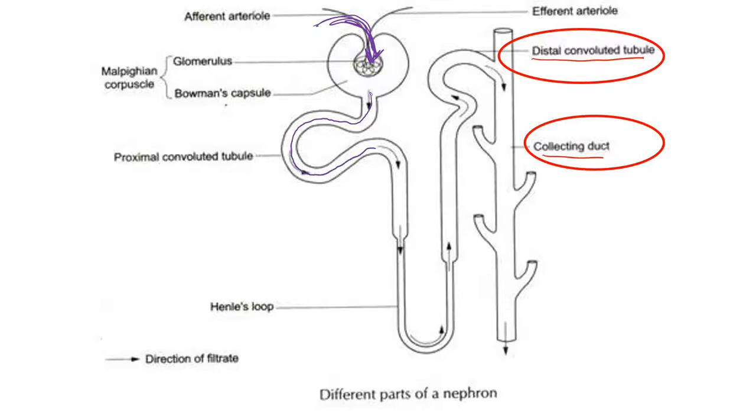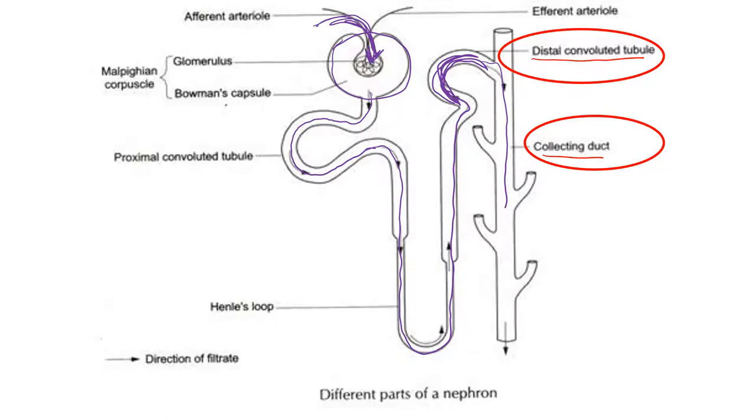If you remember your terminology, proximal means closer to, distal means further away. Well, what are we closer to? We're closer to where the filtration occurred, closer to the glomerulus. Convoluted means curvy, so it's the proximal convoluted tubule. We're going to go down the loop of Henle, come up, and be in the distal convoluted tubule. This is one place where aldosterone acts. From there, the material is going to go into the collecting duct.